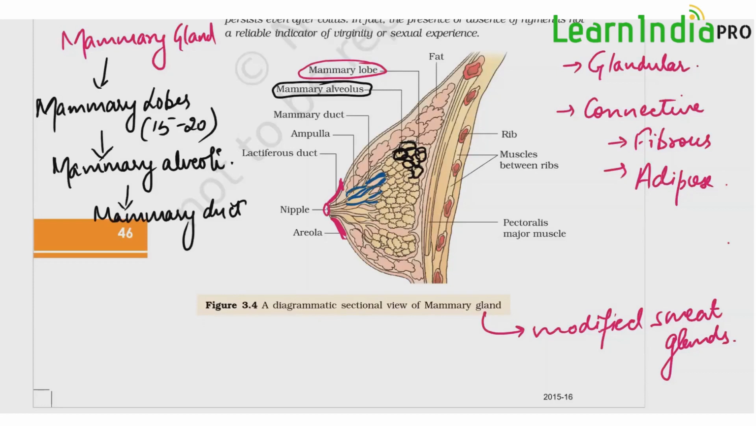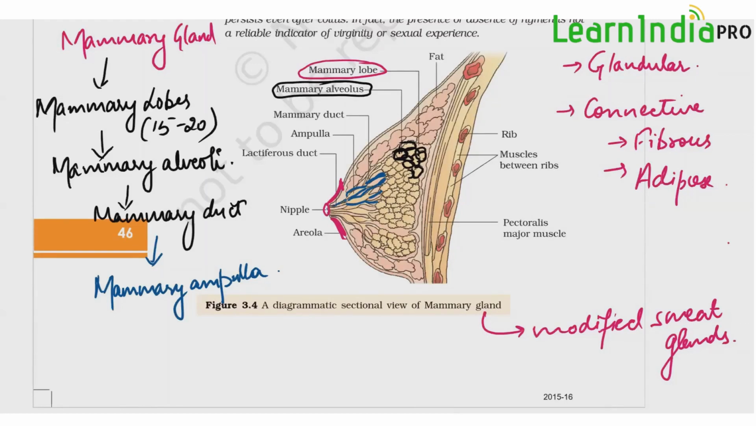Now since they have joined together and they form a widened, expanded part, this is called the mammary ampulla. Now this mammary ampulla is where the milk is stored. Okay, it is stored for some time and then it is given to the ducts.